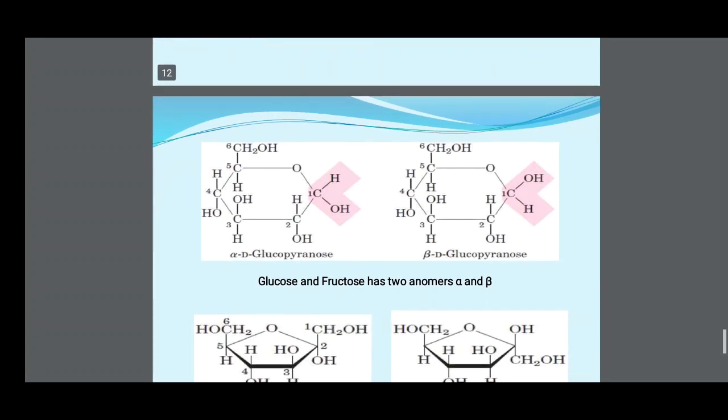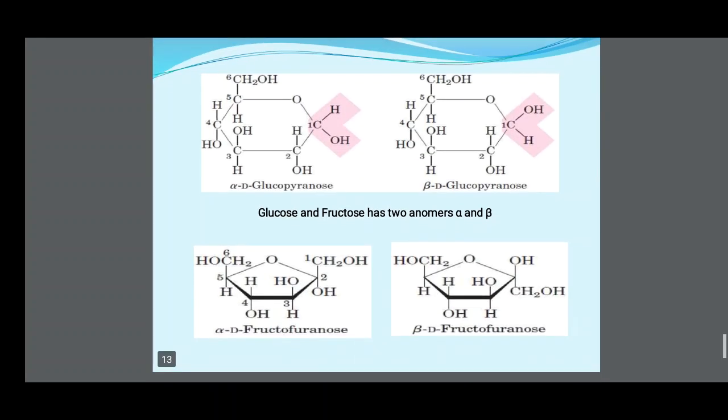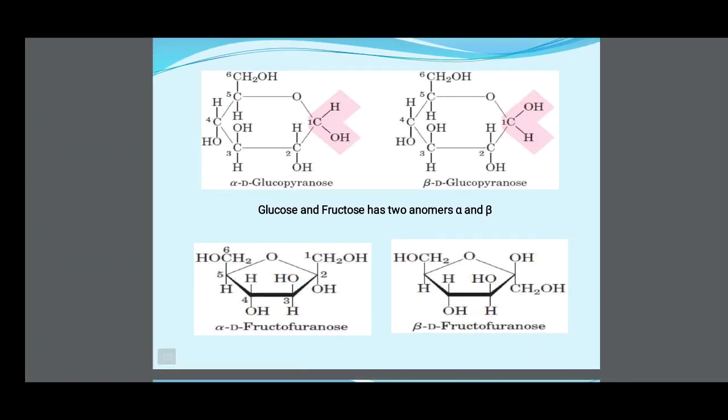Their example is also there: alpha-D-glucopyranose and beta-D-glucopyranose. Glucose and fructose have two anomers, alpha and beta: alpha-D-fructofuranose and beta-D-fructofuranose.